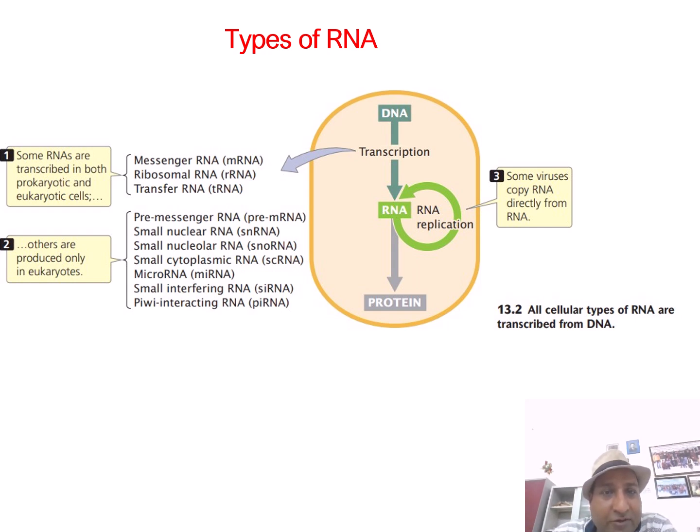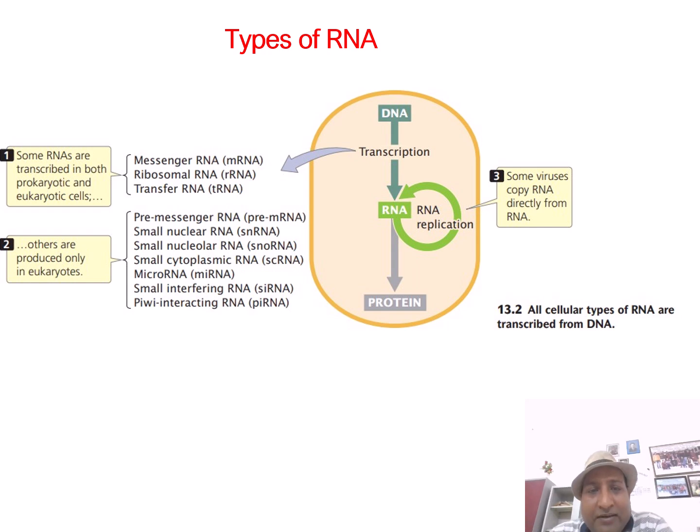Okay, so they are common to both prokaryotic as well as eukaryotic cells. Both make mRNA, rRNA, tRNA. While certain RNAs are produced only in eukaryotic cells. They are named pre-mRNA, small nuclear RNA, small cytoplasmic RNA, microRNA, small interfering RNA, PIWI-interacting RNA.